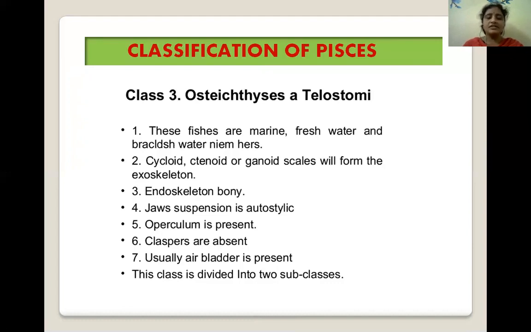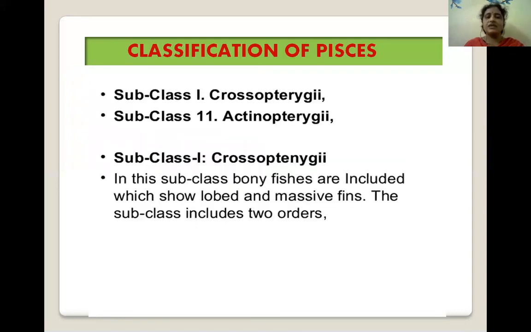Jaw suspension is autostylic. Operculum is present in these fishes. Claspers are absent. Air bladder is present, and this class is divided into two subclasses. Subclass 1, Crossopterygii, and subclass 2 is the Actinopterygii. Let us go to Crossopterygii.